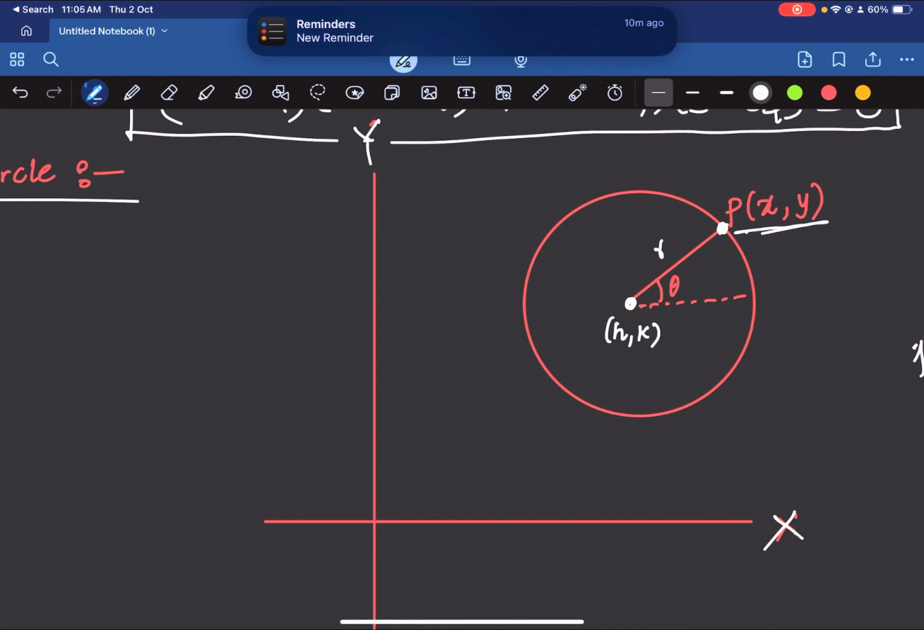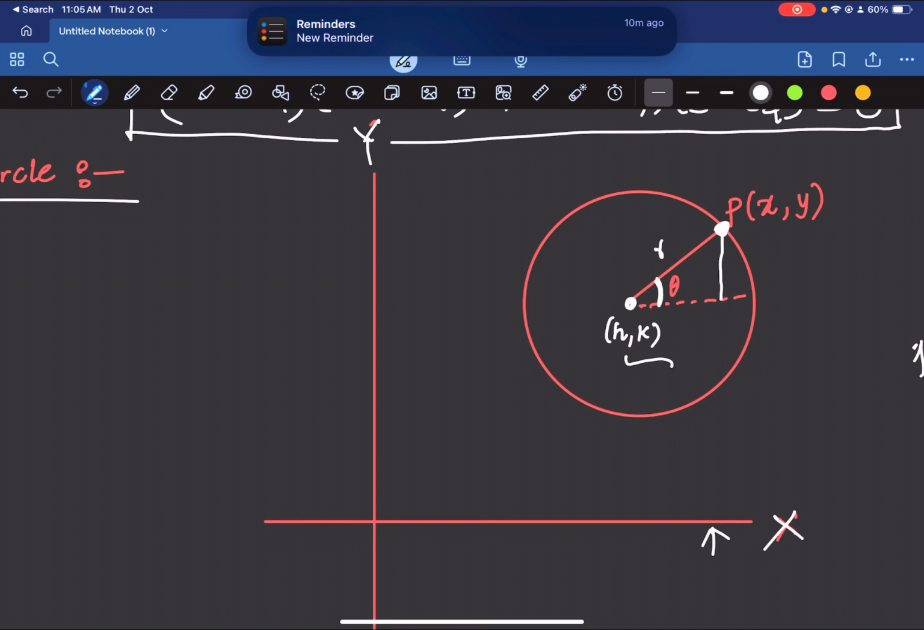Now you have to find out, let us introduce a parameter theta. The parameter that I was talking about was theta. Theta is the angle made by this random point with the x-axis. This line is parallel to the x-axis, so this point makes angle theta with the x-axis. Now let us find out